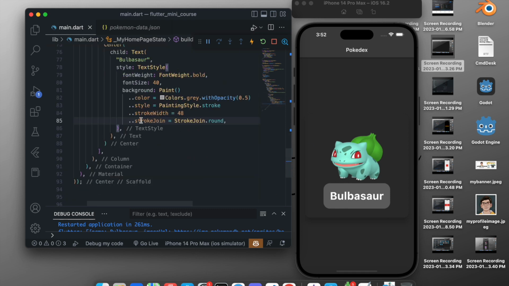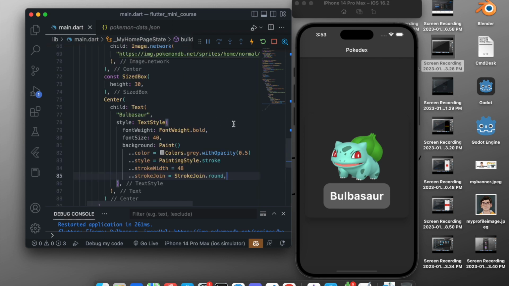Now this was a little hard part because we did nothing right here. We made a paint, and we just tweaked these values to make it what we wanted. We just changed the color and changed the opacity of the color. Then we changed the style so it just shows the border. Now we made the border a little bit thicker so it covers the whole text, and then we made it round at the border. So that's just what we did.